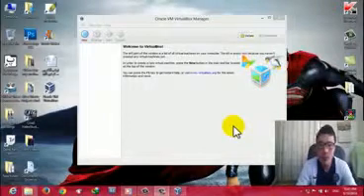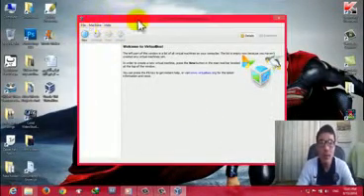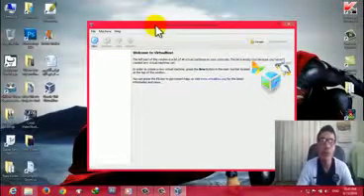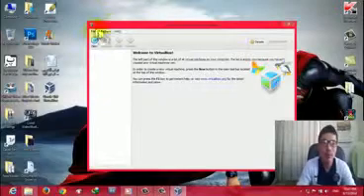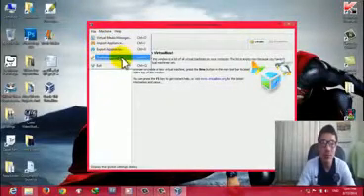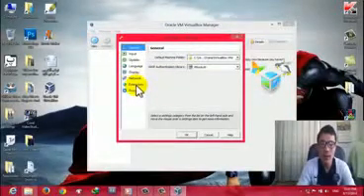Once your VirtualBox is installed, first of all go to File and install the extension pack. Without the extension pack, you cannot use VirtualBox properly. So go to File, then click on Preferences, then click on Extensions.